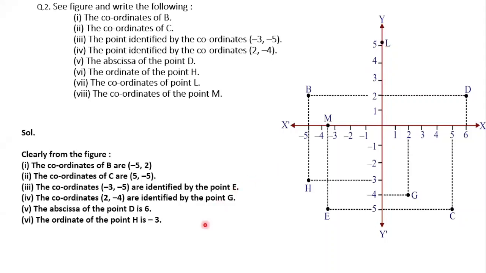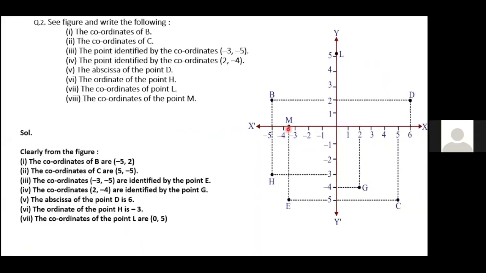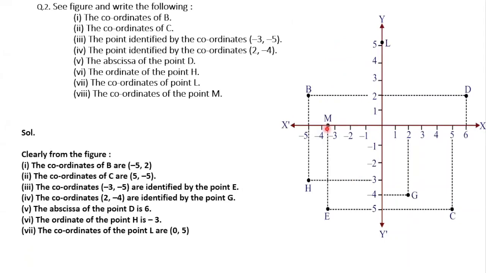5, comma 5. Next, the coordinates of the point M. M is here. Minus 3 and 0. 0, comma minus 3? The x value is minus 3 and the y value is 0. Minus 3, comma 0. X is minus 3, y is 0.